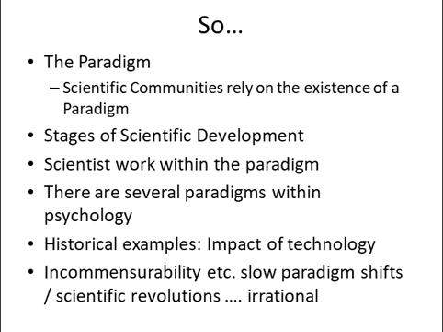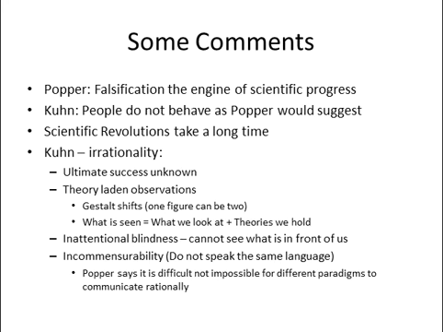So, Popper: falsification is the engine of scientific progress. For Kuhn, people do not behave as Popper would suggest. We don't go about trying to falsify everything that we're doing. Scientific revolutions take a long time. Kuhn emphasizes the idea of irrationality because the ultimate success is not known. We have our theory-laden observations, and we have inattentional blindness, and we have incommensurability, all playing into us not knowing what it's going to be like.